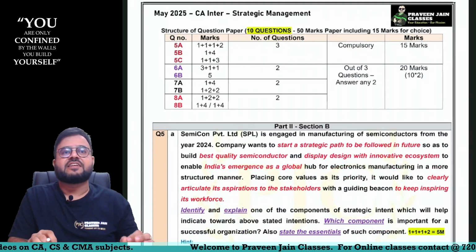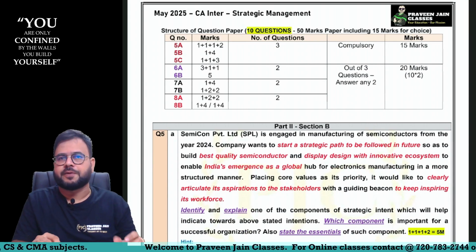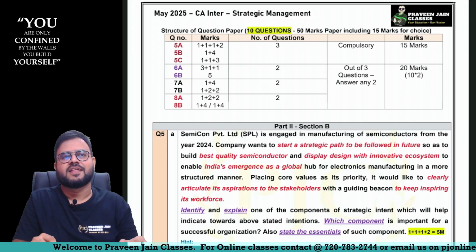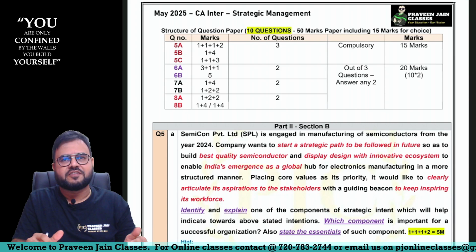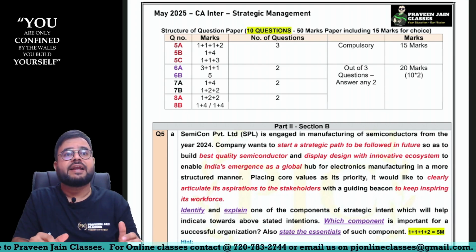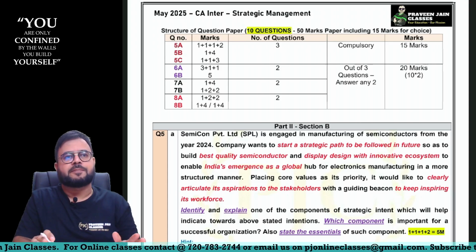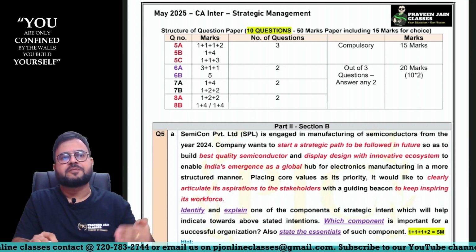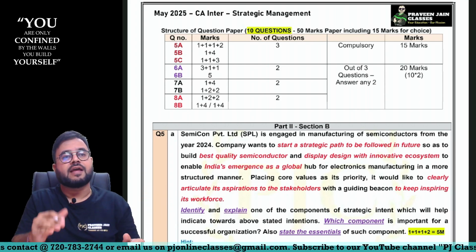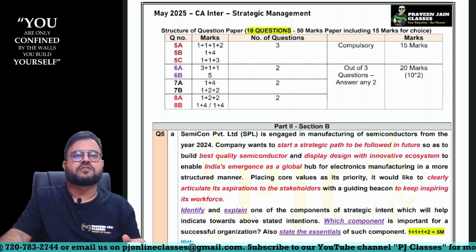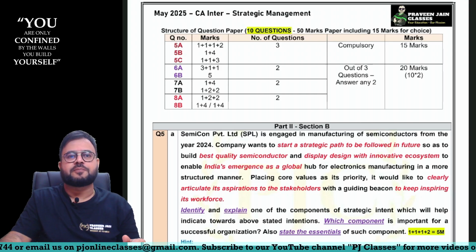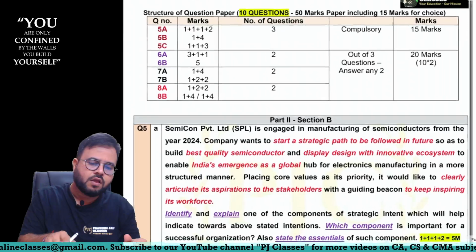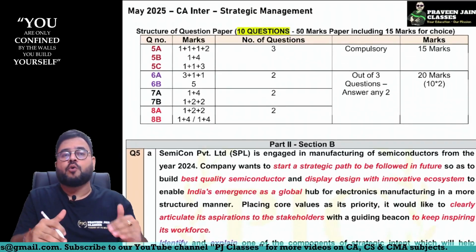So, strategic management is paper number 6B. Can you tell me why it is paper 6B? Obviously the number, you can't justify why it is the sixth paper. Why is it 6B? Because the first part is your financial management. When you take your question paper, in the first part you will find financial management, and in the second part you will be finding strategic management. Hence this paper is called paper 6B. So how is paper 6B structured?